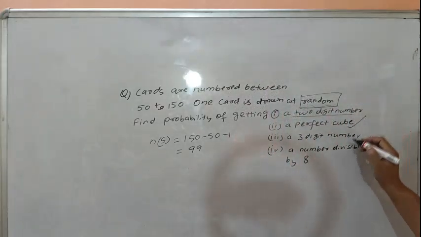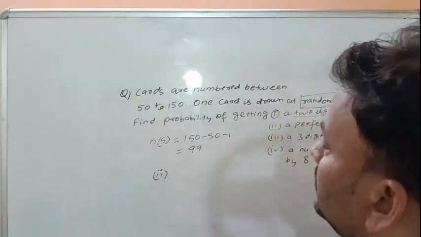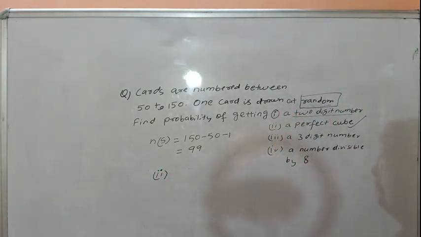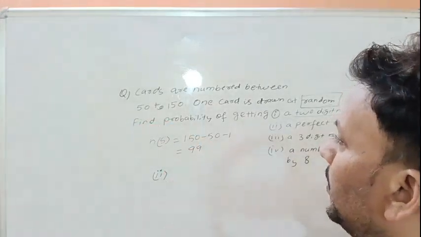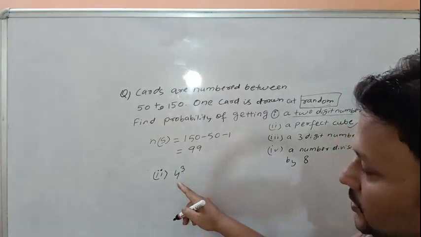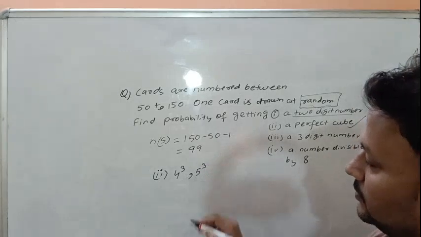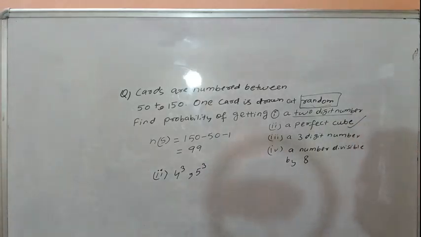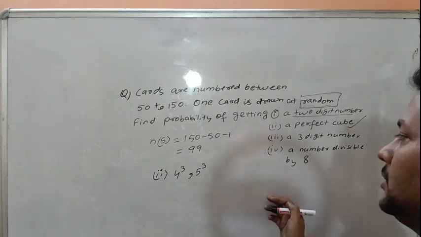A perfect cube. The first cube after 50 is 64. 64 is the cube of 4. That means 4 cube is 64. 5 cube is 125. And 6 cube is 216.